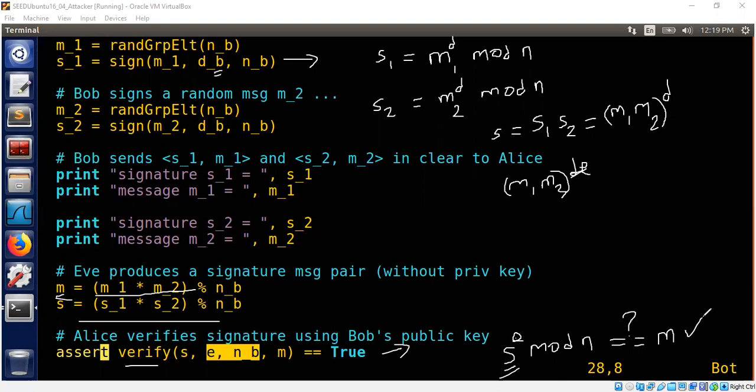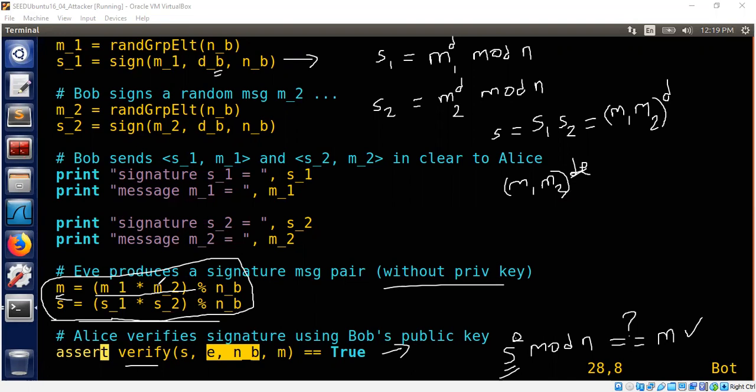So now we can see that the verifier trusted the incoming signature-message pair, although the person who produced it, in this case Eve, was able to trick Alice. Alice is not able to detect that. Eve doesn't have the private key; that is the key point here. Eve's operations do not involve the private key, just publicly available data and simple mathematics of multiplication and modular arithmetic. Only public data she manipulates, and she's able to successfully forge the verification.